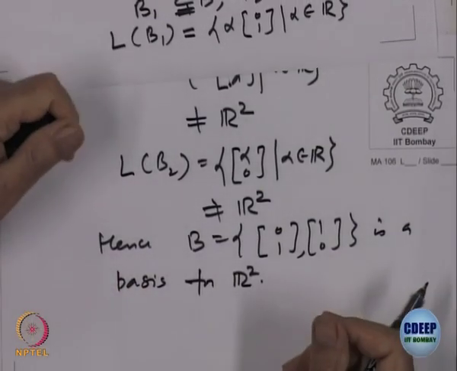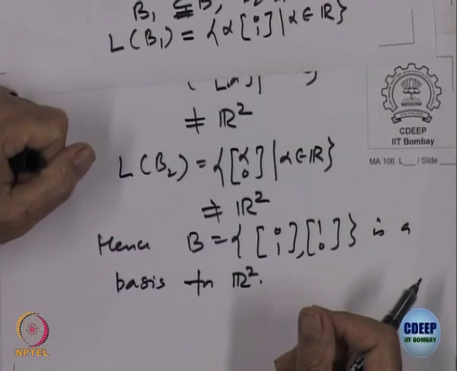Now you understand the definition of a basis. It is a set of vectors in that vector space such that their linear span gives me everything and no proper subset gives me the whole space as span. Such a thing will be called a basis of the vector space.